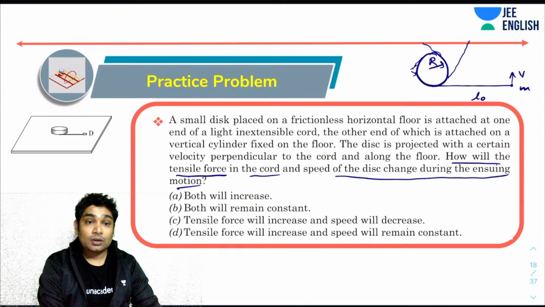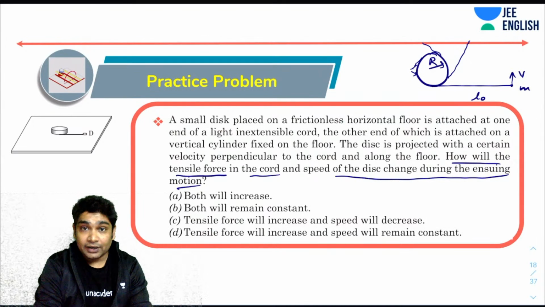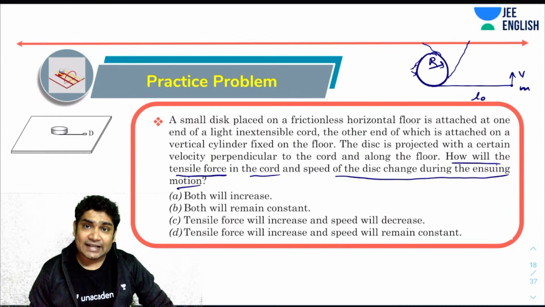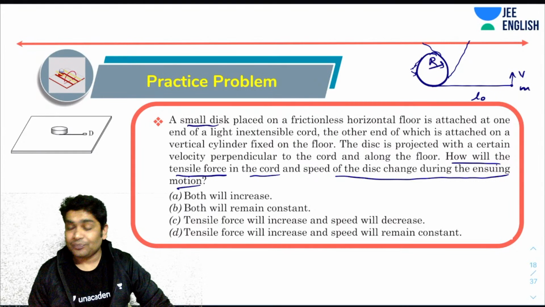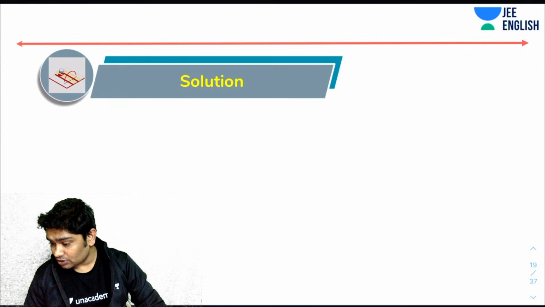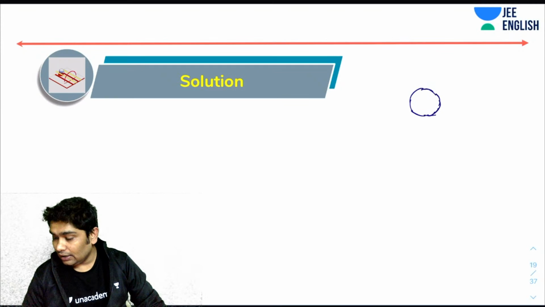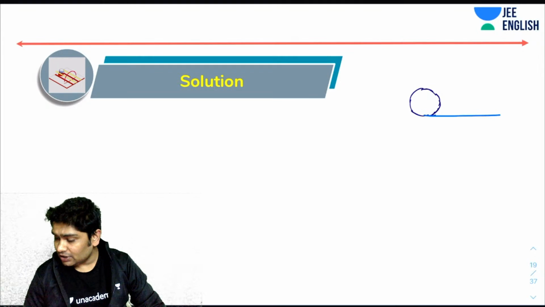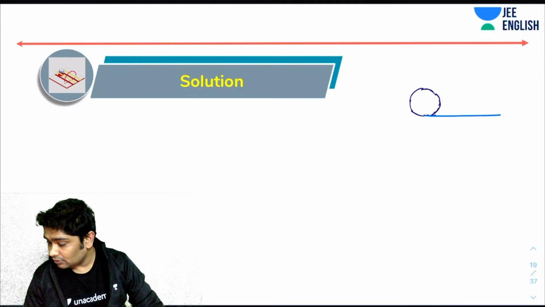First of all, let's talk about the small disk. What are the forces acting on the disk during its motion? This is the top view. This is your cylinder, and this is the cord, and imagine that this is the disk.